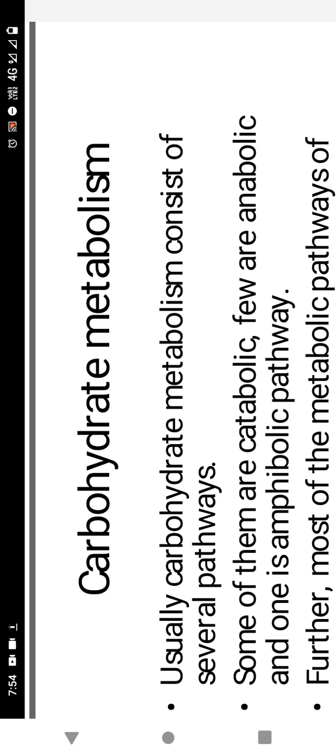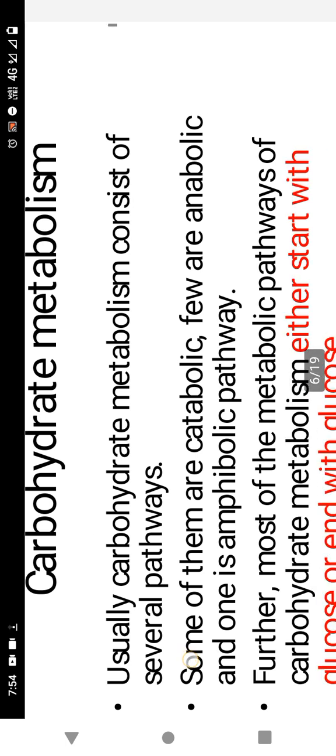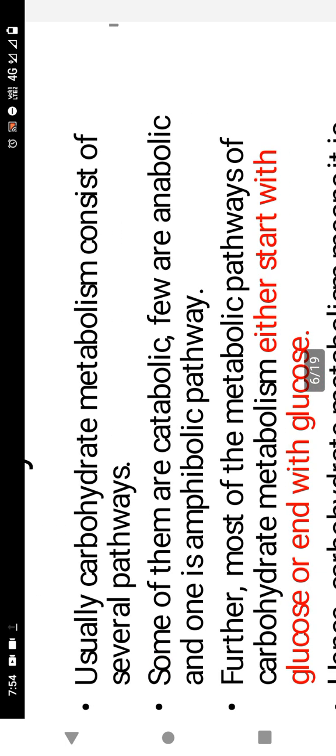Let's see about carbohydrate metabolism. Usually, carbohydrate metabolism consists of several pathways. Some of them are catabolic, a few are anabolic, and one is an amphibolic pathway. Before this class, we saw about the metabolism types: anabolic, catabolic, and amphibolic pathways.